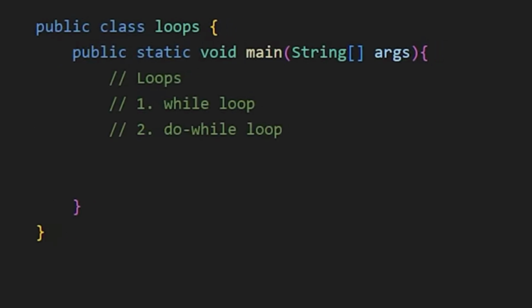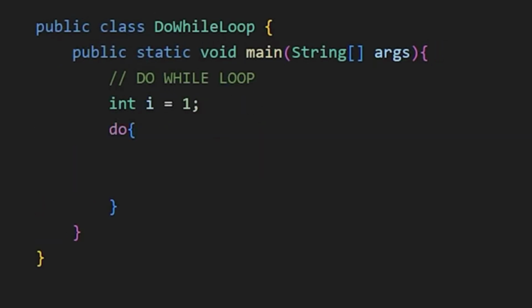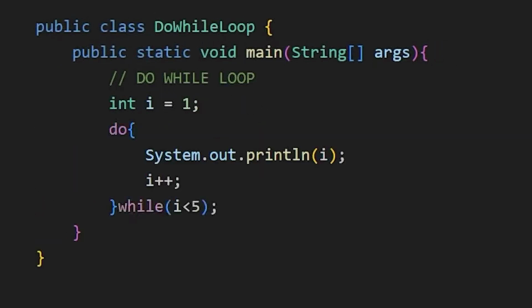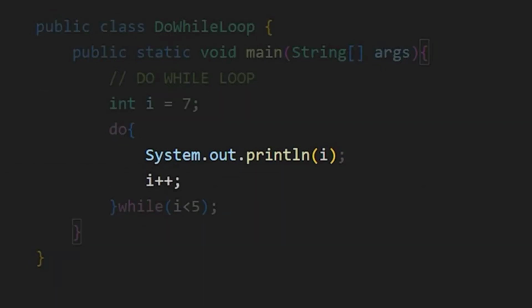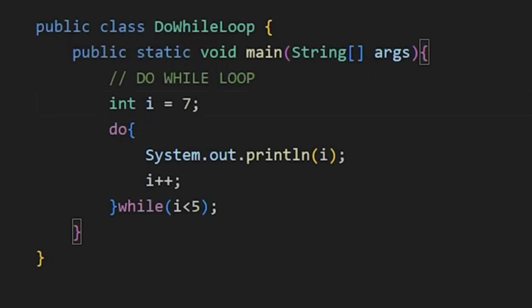Then the do while loop, which works the same way, but the only difference is that first, it runs the given code and then checks the condition. If the condition is not true, it won't run again. Like here, if I do 7, then also 7 is printed. That is because this part of the code executed, which displayed 7, and then the condition was checked, it was false, so this do while loop ended.